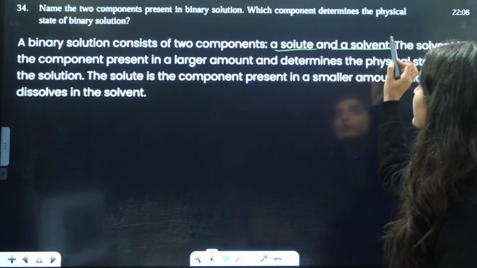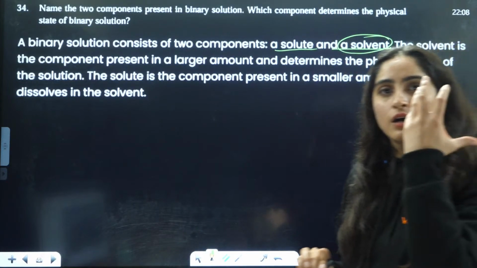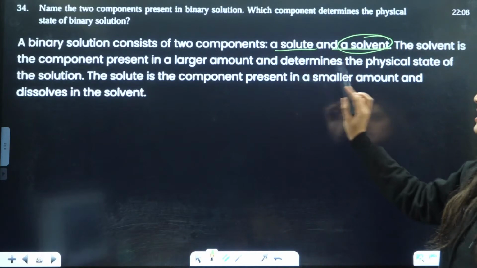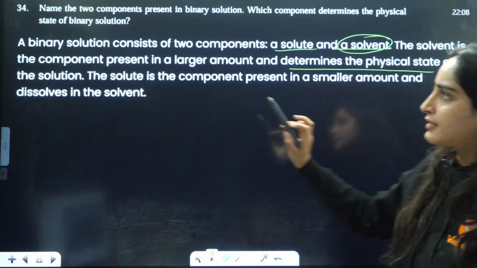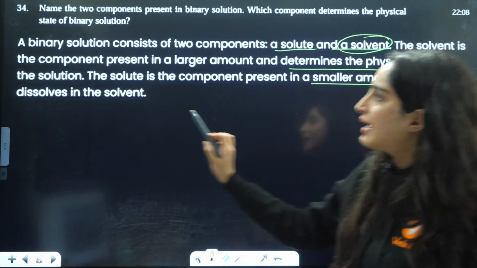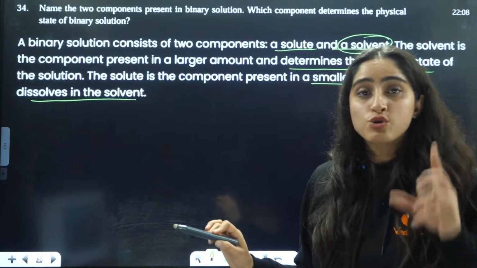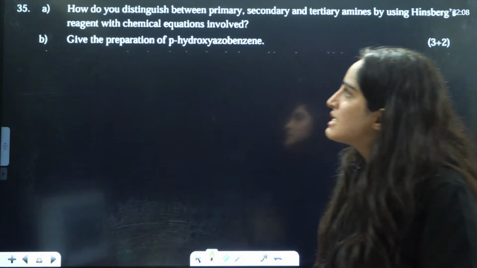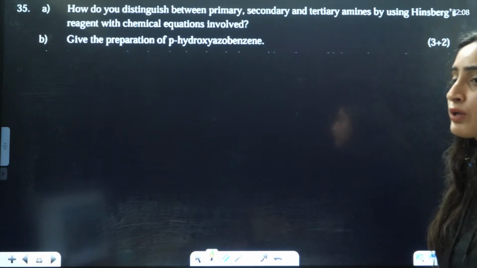So solvent is going to define the nature, the physical state of that solution, right? Large amount and determines the physical state. That means solvent. The solute is the component present in smaller amount and dissolves in the solvent. So solvent will tell you the physical state, right? Okay. Next question is, how do you distinguish?